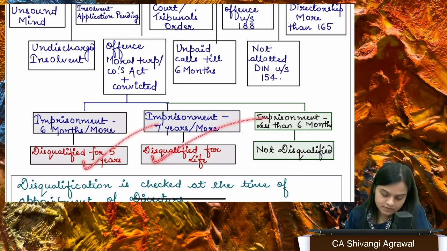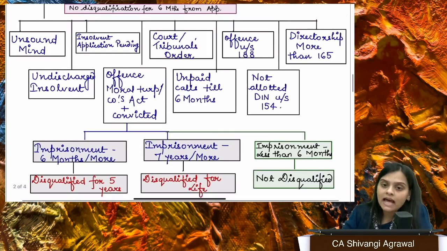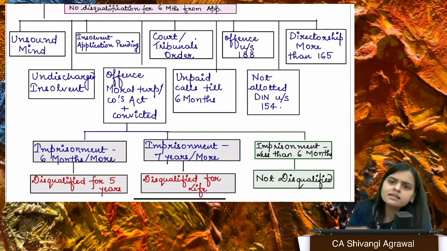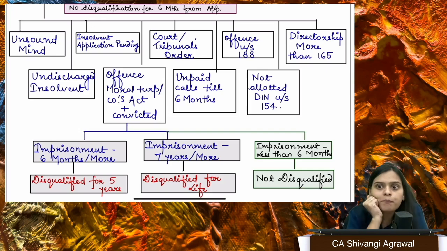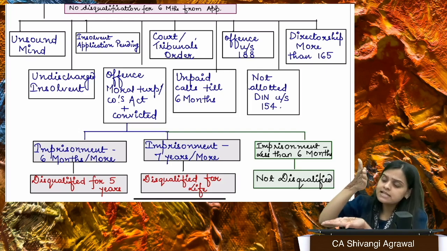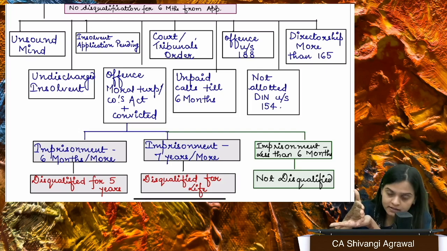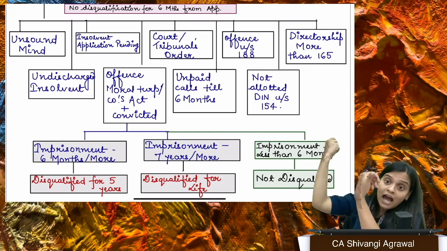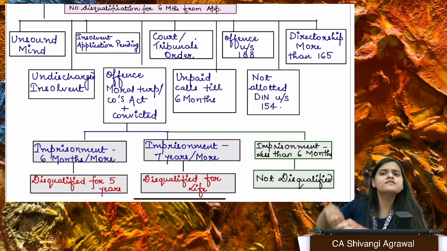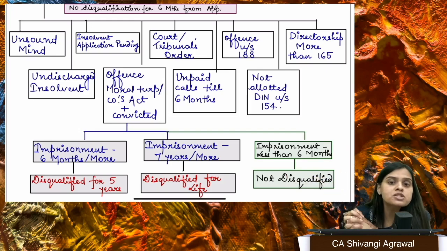Okay, clear? Next, if the court has passed an order disqualifying you, you cannot be appointed. Next, you are a director and also a shareholder, or you're not a director yet but you are a shareholder, and you have not paid call money. The company is continuously asking for call money, there was a last day fixed for payment of call, you have not paid it. After that last date, 6 months have elapsed and you have still not paid the call money, so you become disqualified to be appointed as a director.